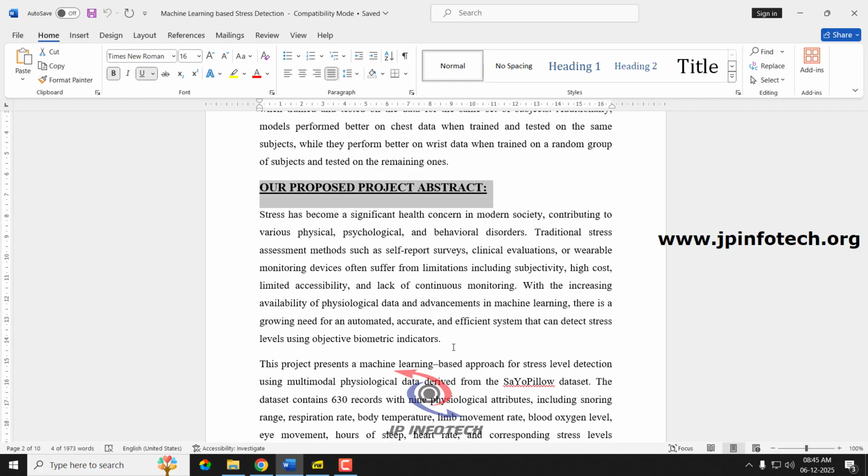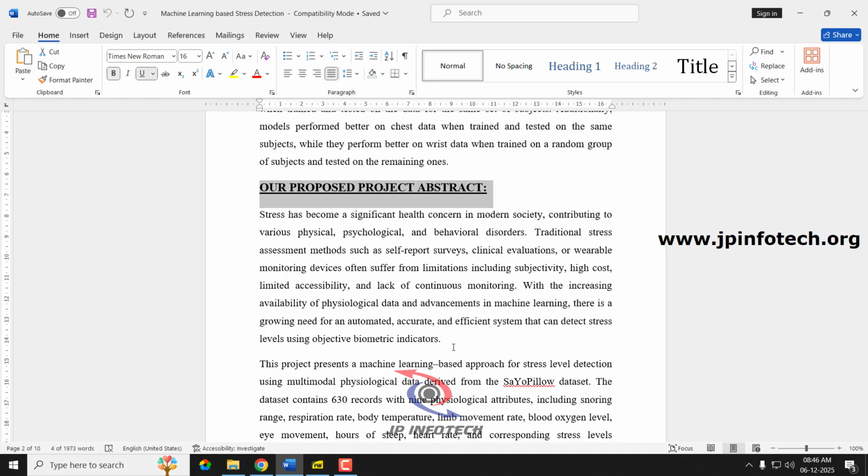The traditional or existing stress assessment methods, such as self-report surveys, clinical evaluation, or wearable monitoring devices as used in the base paper, often suffer from limitations like high cost, limited accessibility, and lack of continuous monitoring.